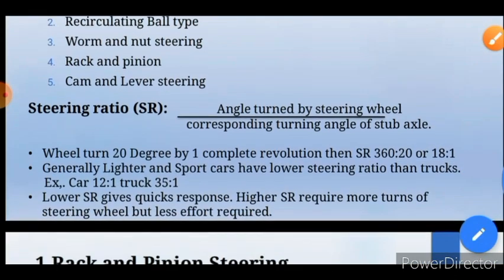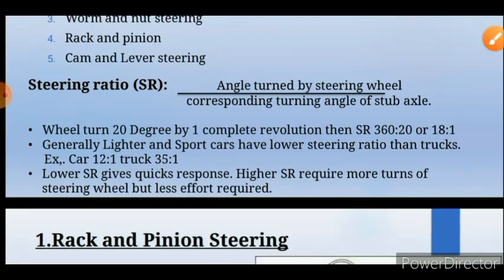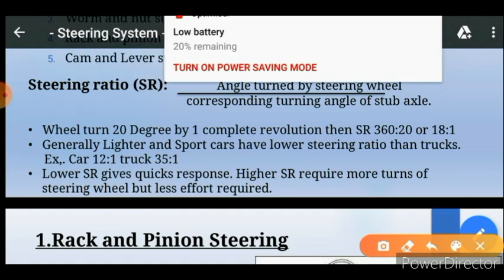Another important concept is steering ratio. Steering ratio means the angle turned by the steering wheel to the corresponding turning angle of the stub axle. It looks very complicated, but let's see the basics of steering ratio. Take an example.